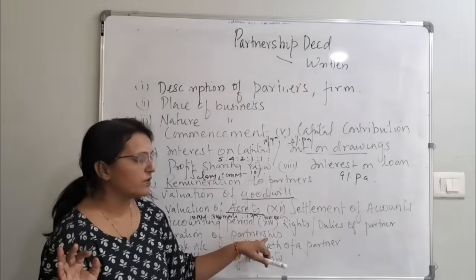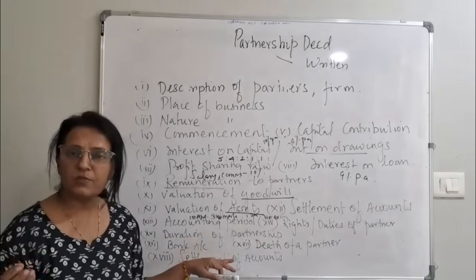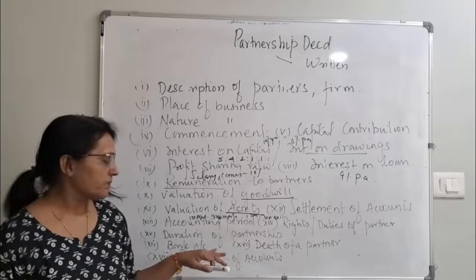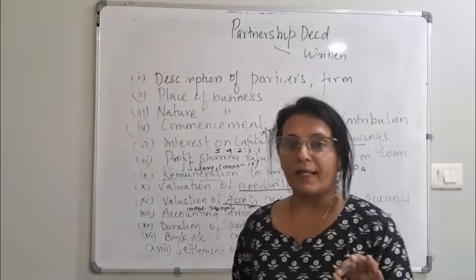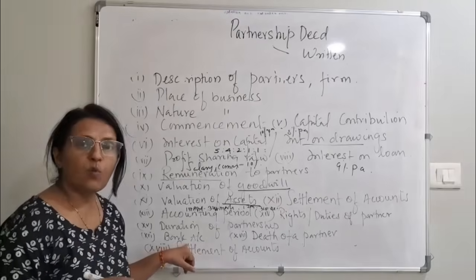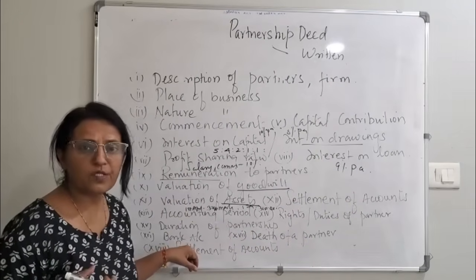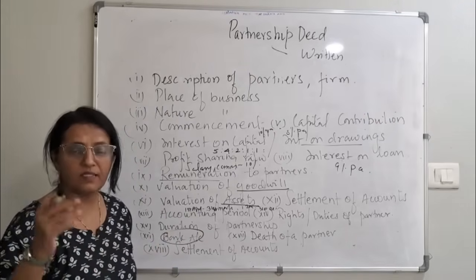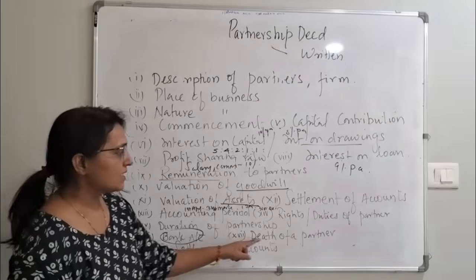Duration of the partnership firm. Whether you want to carry it on as a partnership at will, or whether you want this partnership only for 5 years or 10 years, the number of years you want to carry on the partnership. Coming to the bank, there should be a bank account in the name of the firm. Whatever expenses, salary paid, or profit you are taking, all should be through this bank, in the name of the firm.